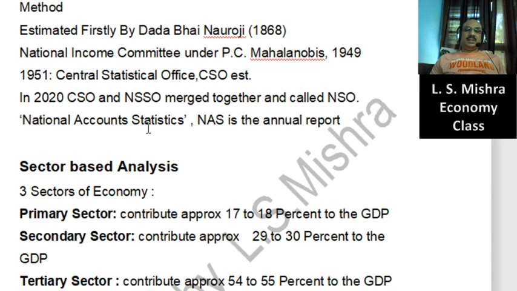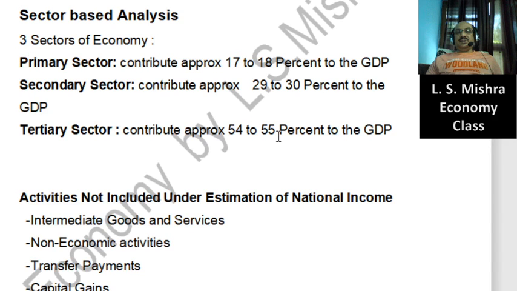Secondary sector 29 to 30%. Tertiary sector 54 to 55%. So there is no substantial change in all these facts and figures. Little bit changes can be seen from time to time.